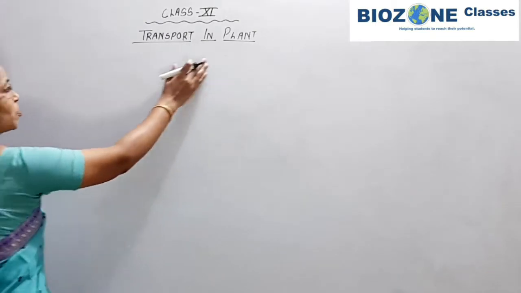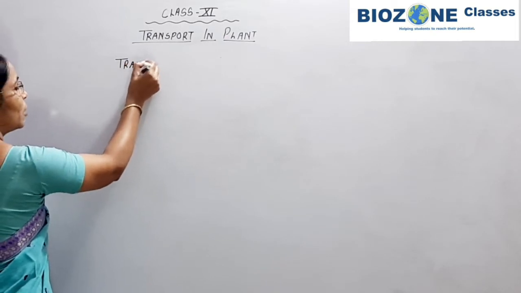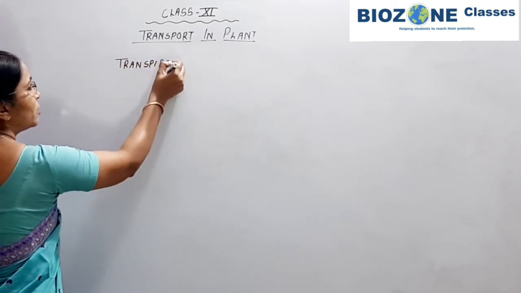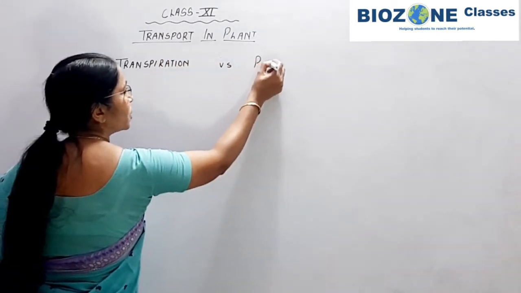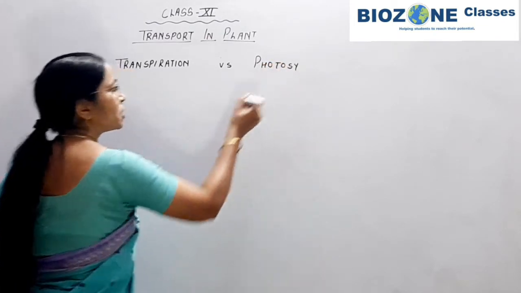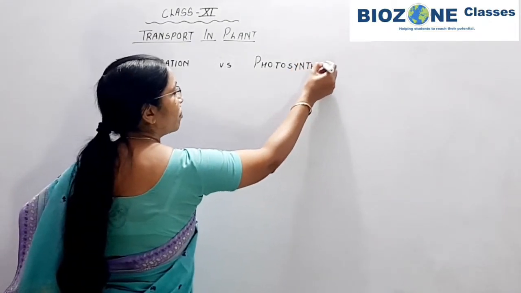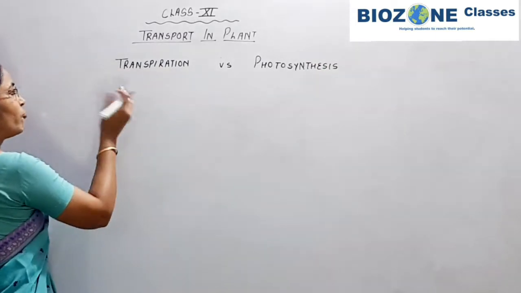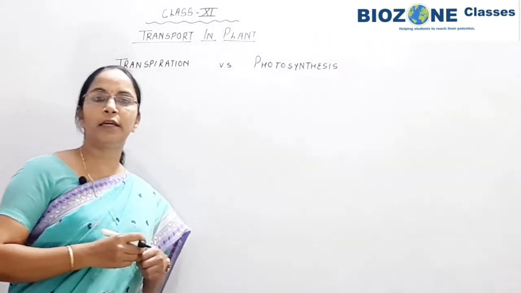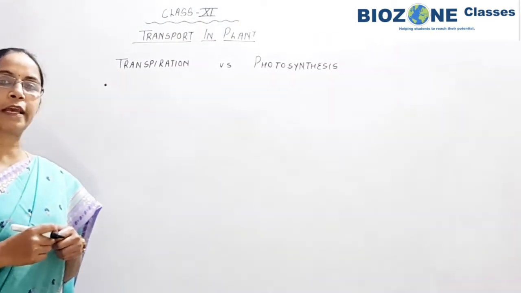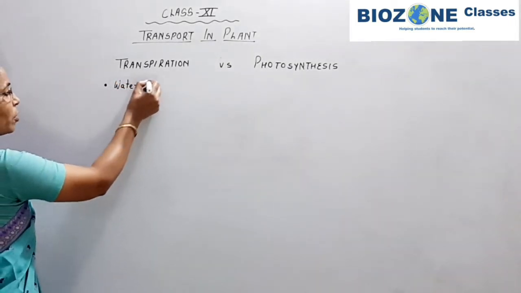When we begin transport in plants, today first we discuss transpiration versus photosynthesis. That comparison we make, because transpiration and photosynthesis are two important processes in plants. Now first, remember, transpiration is the process in which water is lost in the form of vapor.